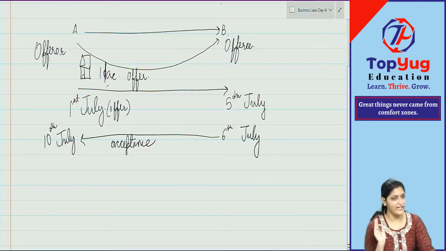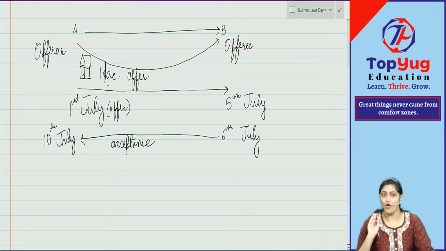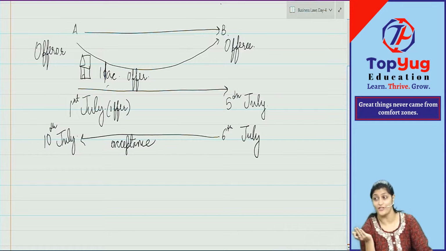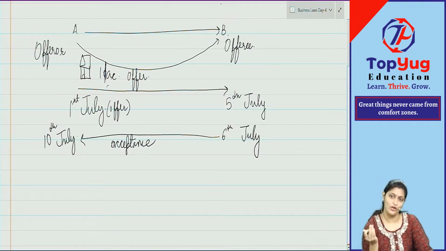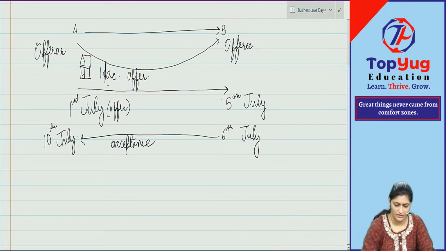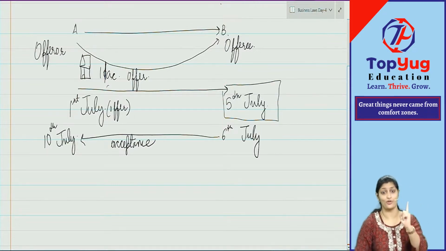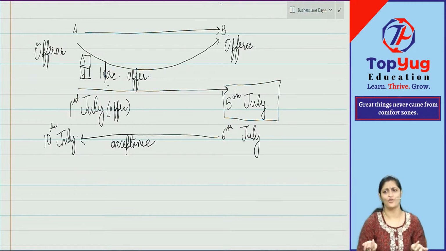Communication of offer is complete when the offer comes to the knowledge of the offeree or acceptor. When did it come to the knowledge of the offeree? 5th of July. So on this day, only communication of offer is complete. Did the contract come into existence on 5th of July? No. How will it? Because only communication of offer is complete, acceptance is not complete.